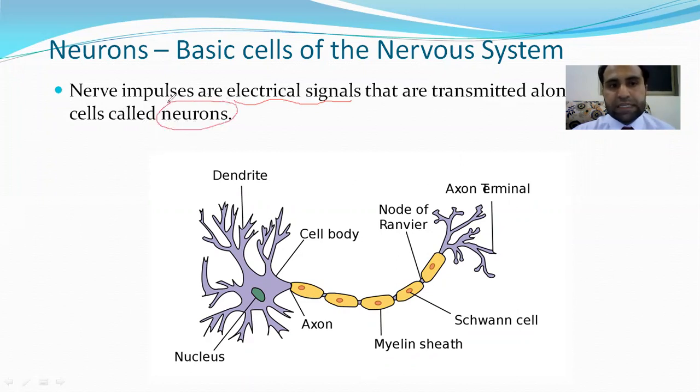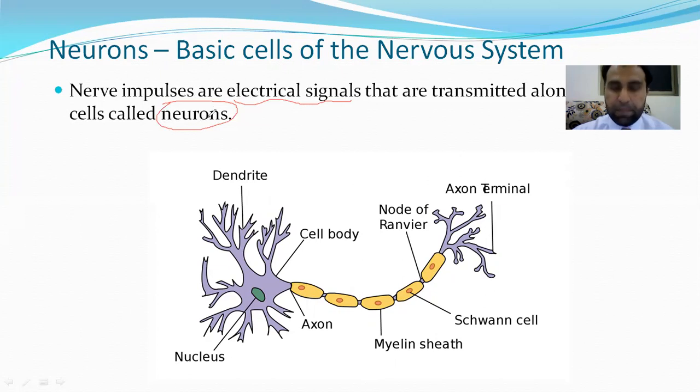Electrochemical signal means a specialized signal that is produced as a result of entry or exit of ions to the neuron. Ions mean sodium and potassium, but we will not go into detail on that. So that is called impulse. Once again, impulse is an electrochemical signal that is transmitted along specialized cells called what?